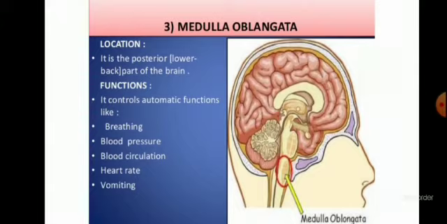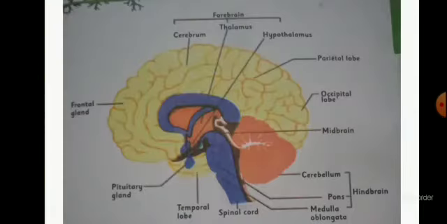What is the function of the medulla oblongata? It controls heartbeat, swallowing, vomiting, coughing, sneezing, digestion, and breathing. So these are all the mechanisms that keep going on while a person is sleeping. So we can say that the medulla oblongata keeps on working when the rest of the brain does not. Why? Because it is controlling all those functions that keep going on when a person is sleeping, not working, and resting somewhere. Clear? Now we are moving towards the second part of the central nervous system, that is the spinal cord.